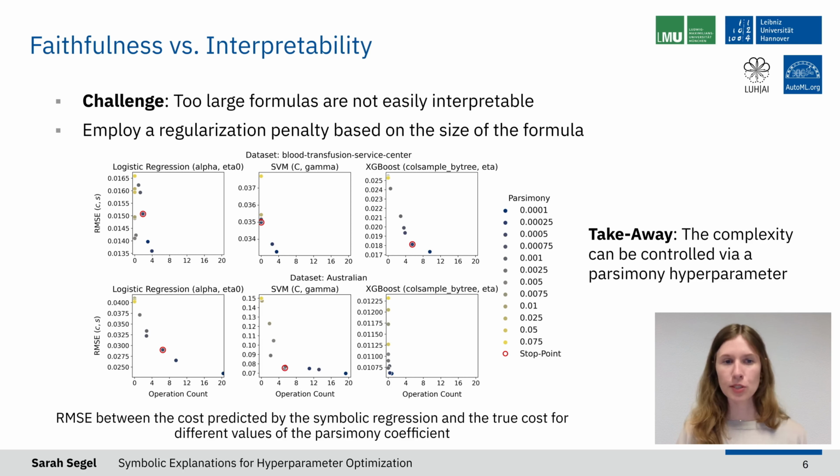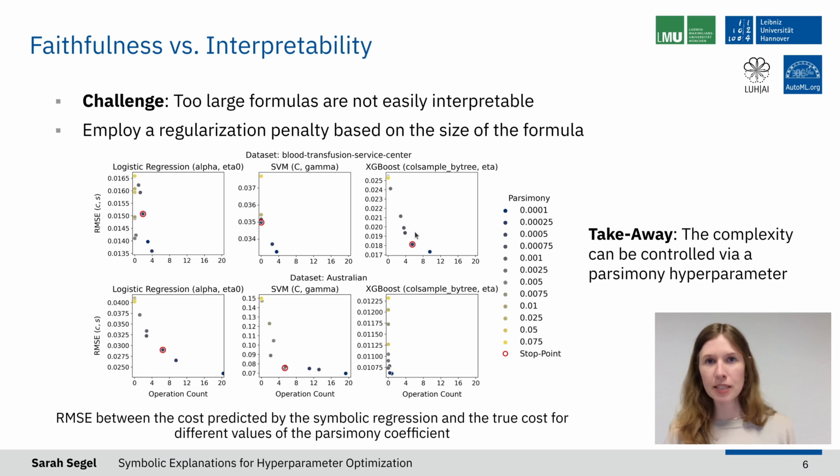So how one would do this in practice to achieve a desired complexity could be to use an elbow heuristic. With this elbow heuristic, the idea is to evaluate multiple values of the parsimony hyperparameter, for example, starting at a rather large one, which corresponds to a large RMSE but small complexity, and then step by step move towards smaller values of the parsimony parameter.